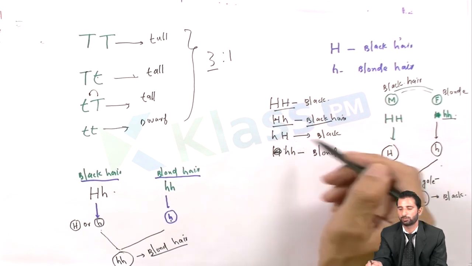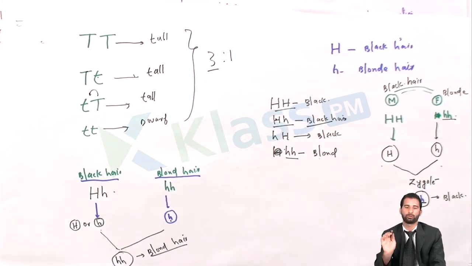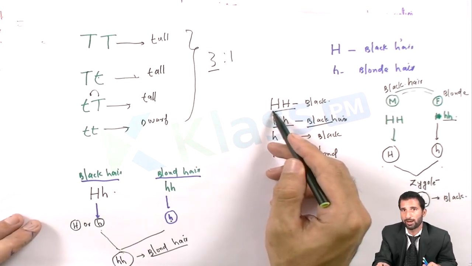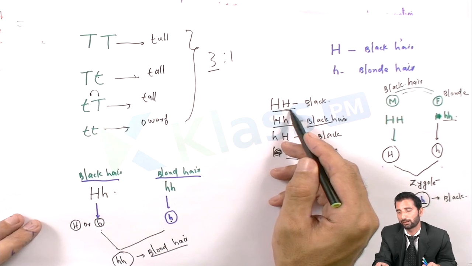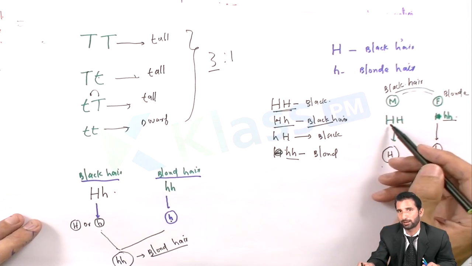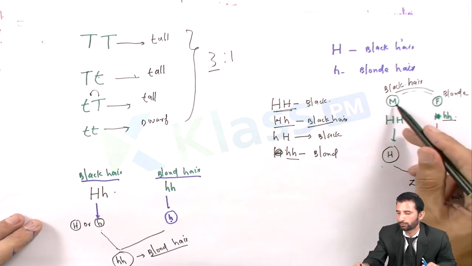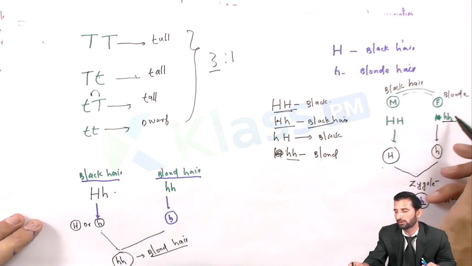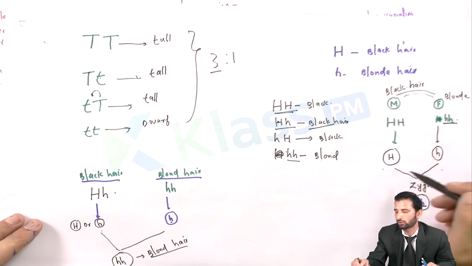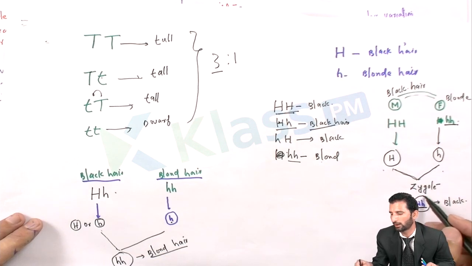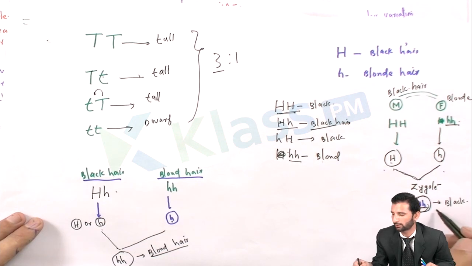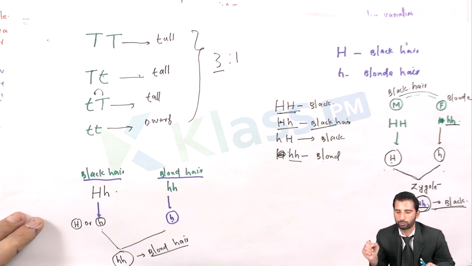So this is black and this is blonde. Firstly, a male with black hair is crossed with a person having blonde hair. We have seen the zygote formation, with content capital H and small h, which means the offspring's hair color would be black.